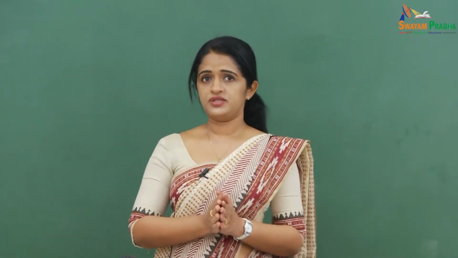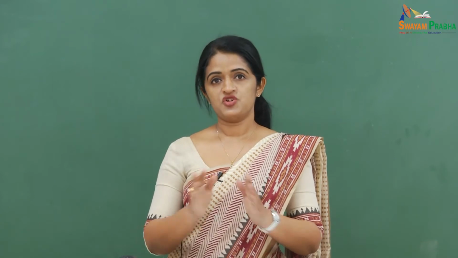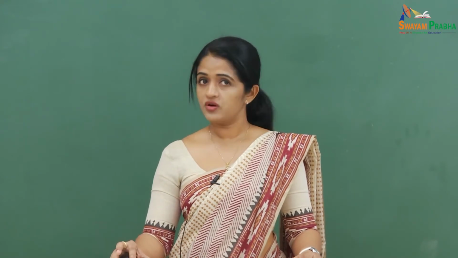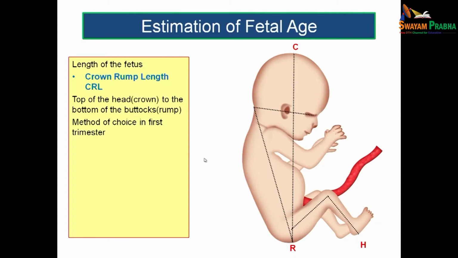Let us see how we are going to estimate the fetal age. The length of the fetus can be estimated based on some measurements. The first measurement which we are going to discuss is known as crown rump length or CRL. How are you going to measure this? This is the measurement taken from the top of the head or crown of the fetus to the bottom of the buttocks or rump. This is said to be the method of choice to assess the fetal age in the first trimester.